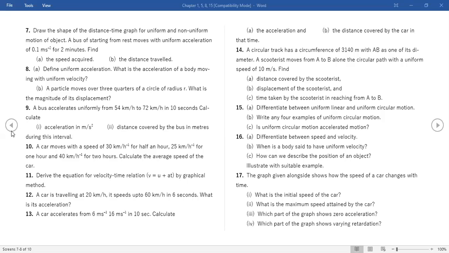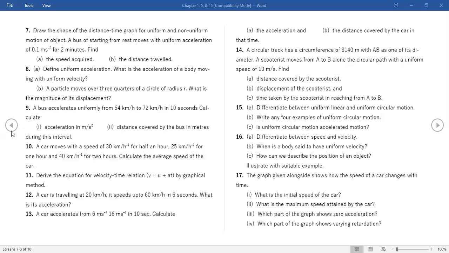Ma'am, the answer for 12, ma'am, is 1.85 meter per second square. That's right. Ma'am, for the 13th one, 1 meter per second square.